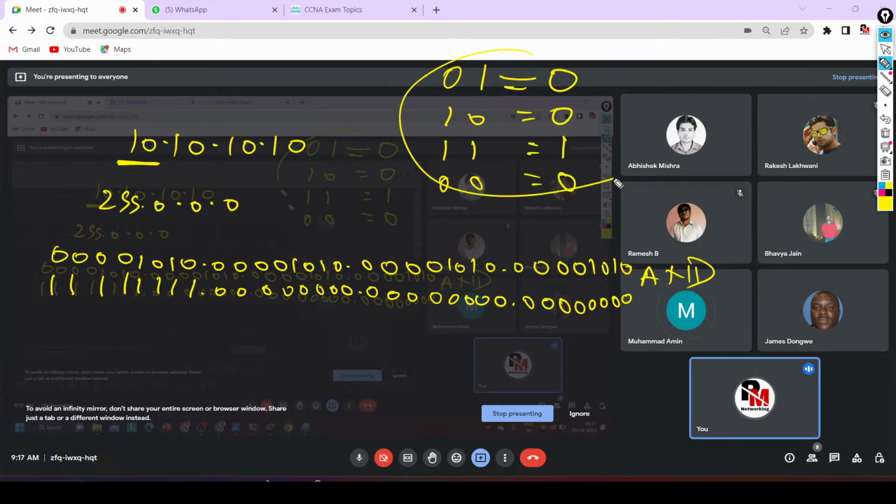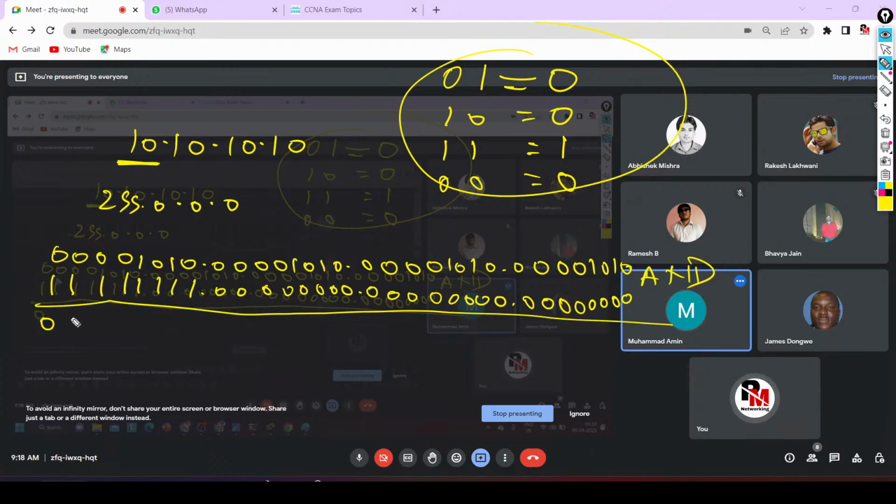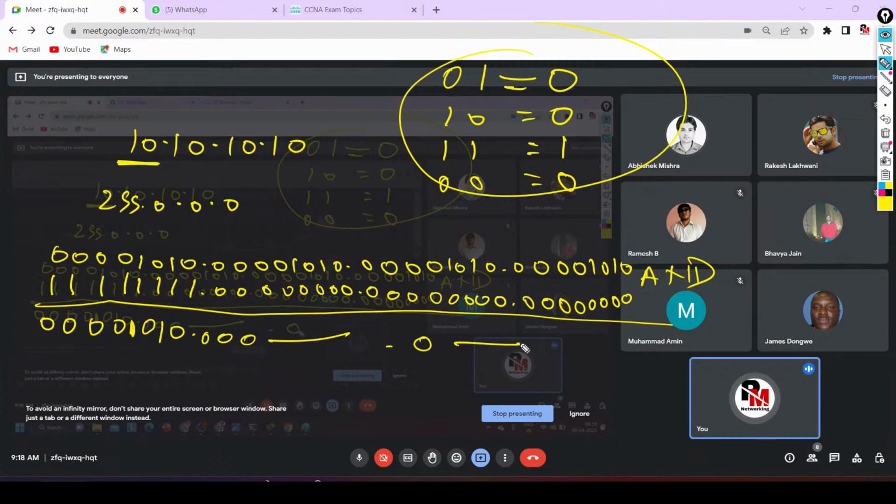So here you will get 0, 0, 0, 0, 1, 0, 1, 0. And in the other octets all will become 0, because the binary of the subnet mask is 0 there. Eight 0s over here, then eight 0s here, then eight 0s here.